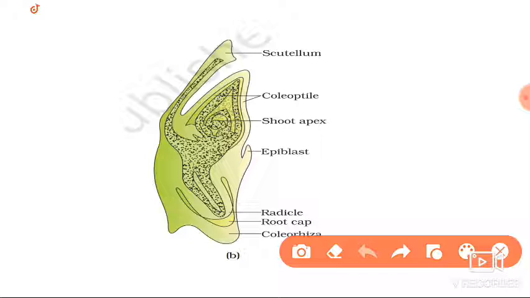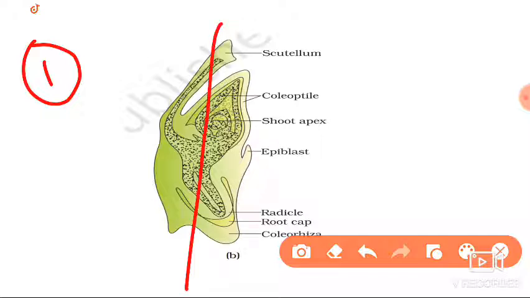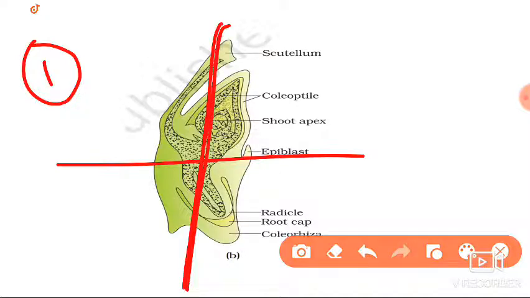And here, if you see the structure of the monocot embryo, you can divide it into the embryonal axis and the cotyledon. Here it is a monocot, so only one cotyledon is present. This is the embryonal axis. And the cotyledon in monocots we call a scutellum. Please remember, they can ask the question like that: define scutellum. Scutellum is nothing but the cotyledon in the case of monocots. A single cotyledon is present here.